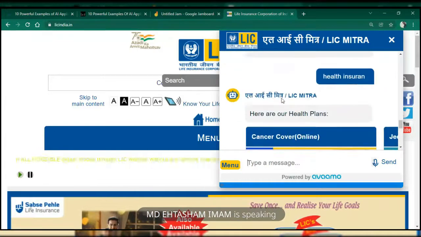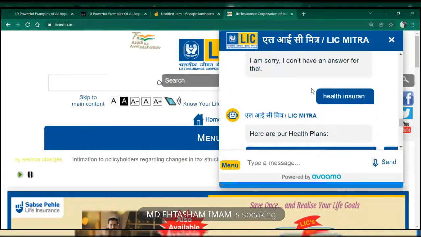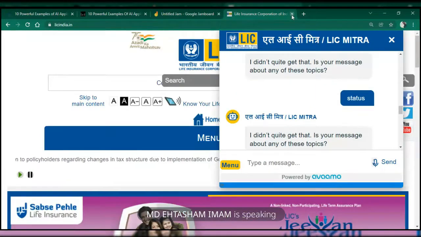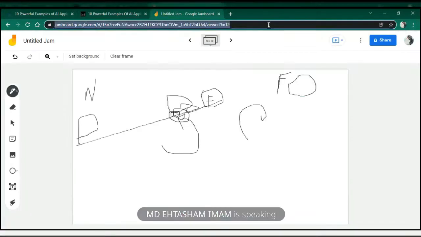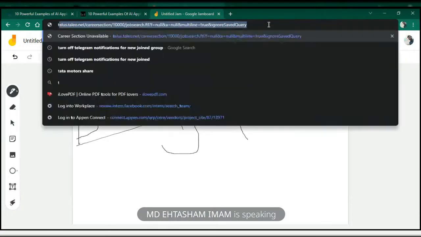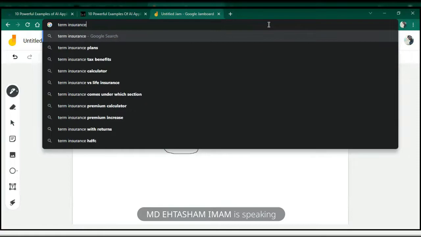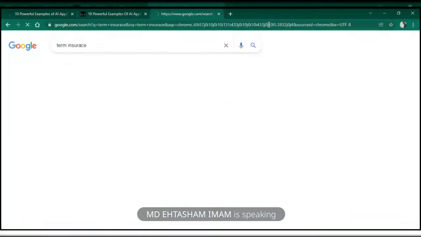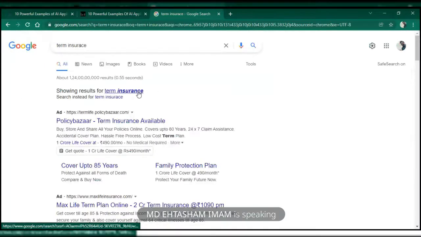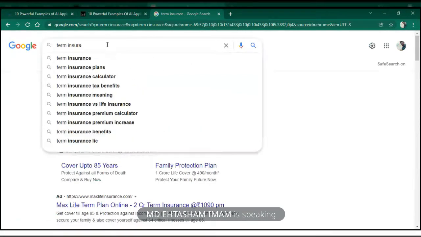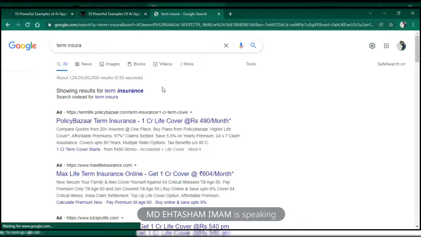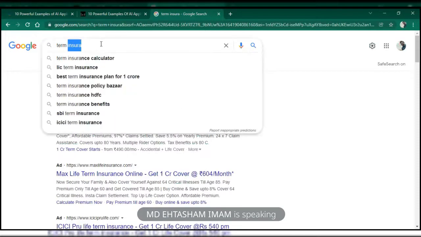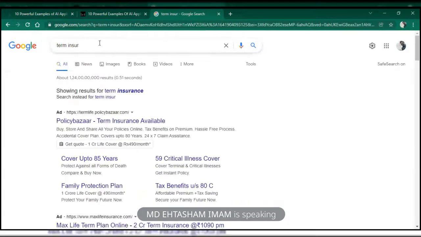Now what happens here is this LIC bot is very new, so it is not able to understand some of the spelling mistakes. However, Google is very old and it has got tons of data that we have been providing it. So even if I gave a wrong spelling of term insurance, it will be able to correct it. See, it is able to tell me that it is term insurance. Similarly, if I type insura, it is able to tell me. Similarly, if I say insure, then also it is able to tell me.